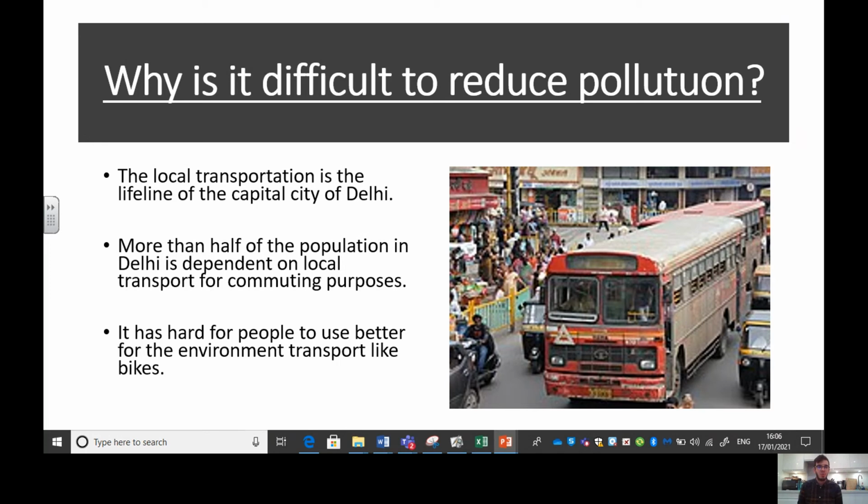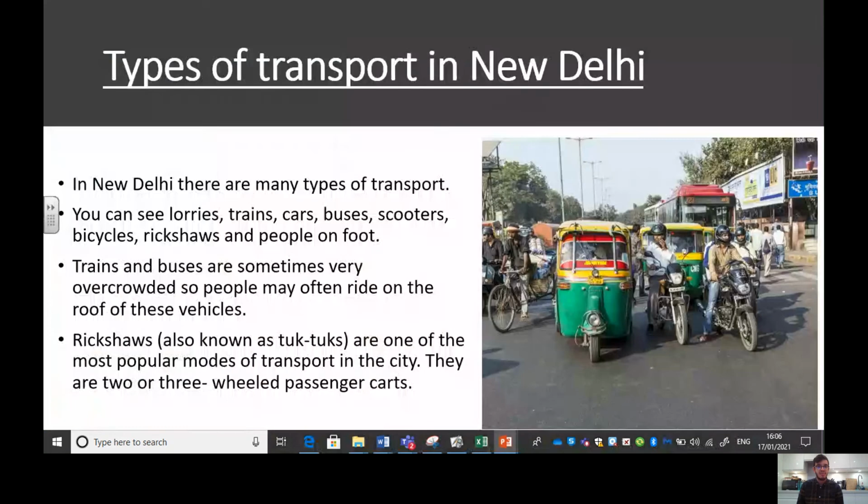I don't want to overwhelm you with information, okay? But the really important thing to realize today is New Delhi has lots of different types of transport, such as lorries, trains, cars, buses, scooters, bicycles, rickshaws, and people on foot. Many types of transport. Because of all those types of transport, and the amount of people, New Delhi produces a lot of pollution, and that enables the smog to form, and that smog is trapped in the city, which some people breathe in, which can damage their health.